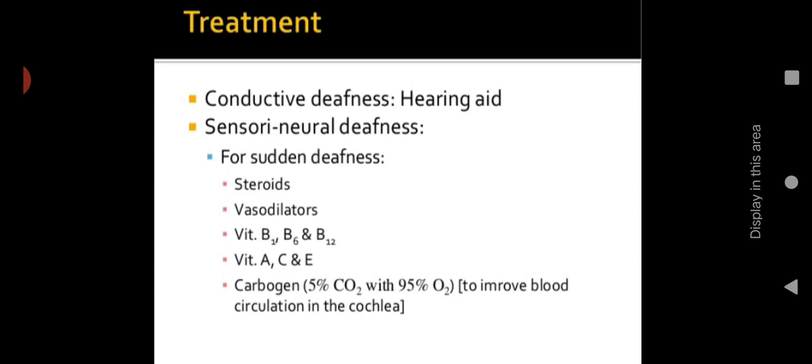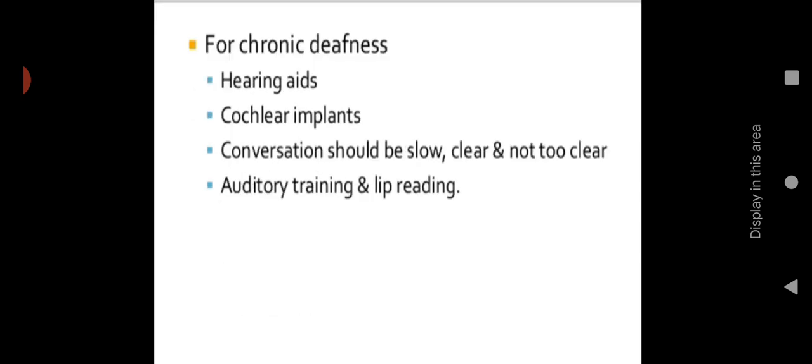Sometimes if the hair cells of the cochlea are not working properly, that is also a cause of sensory neural hearing loss. In that condition, we can give carbogen, which includes 5% carbon dioxide and 95% oxygen. It will help to improve the circulation in the cochlea. Then for chronic deafness, we have to go for hearing aids, cochlear implants, auditory training, and lip reading. Those are also hearing techniques.